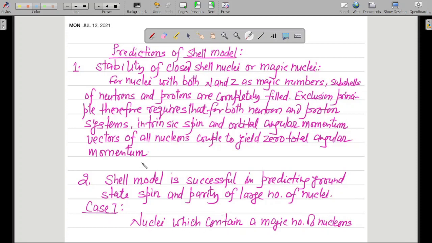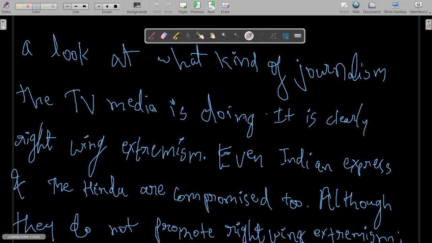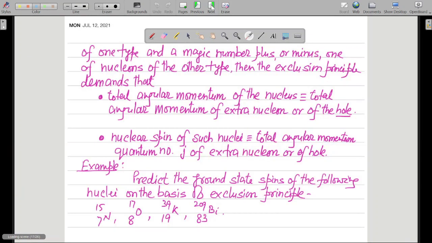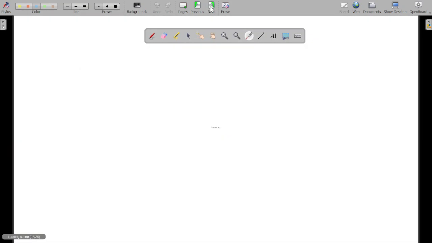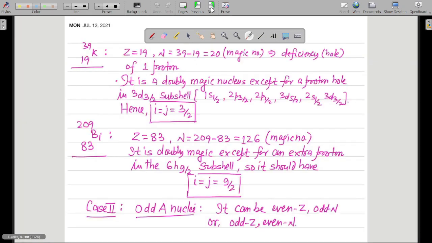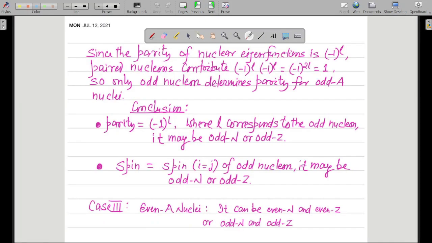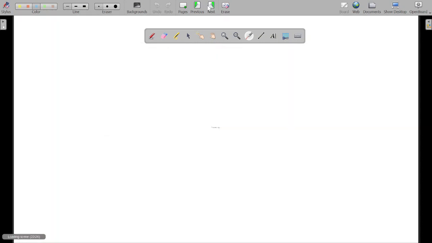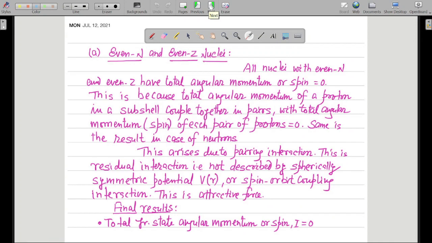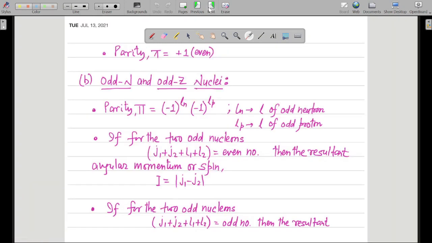So we have case number 1 over here, and case number 2 we are going to learn in the upcoming lecture. Where is case number 2? Over here it is case number 2. Let me see if there is any case number 3 also. Yes, case number 3 is also there. Is there any case number 4? No, there is no case number 4.